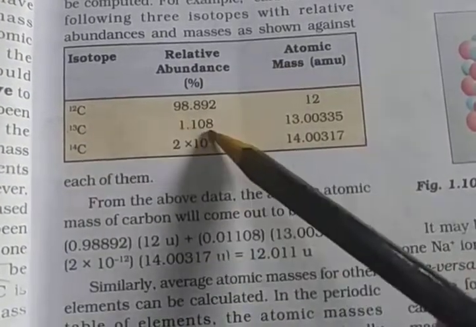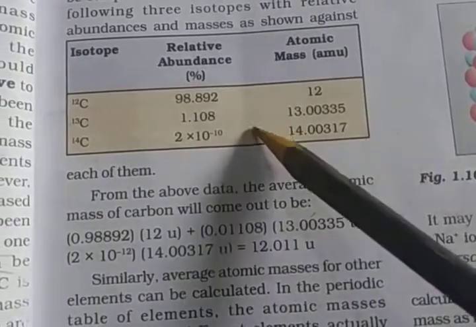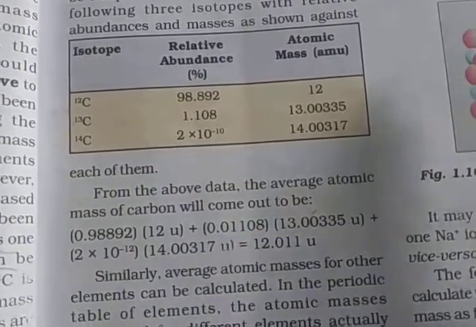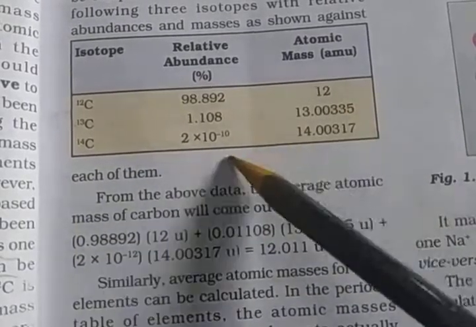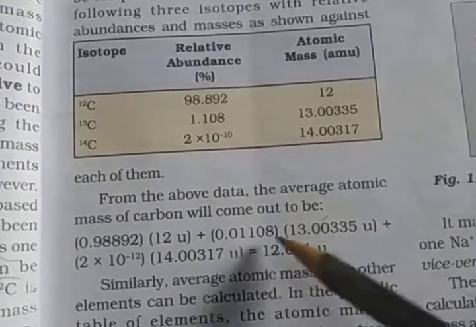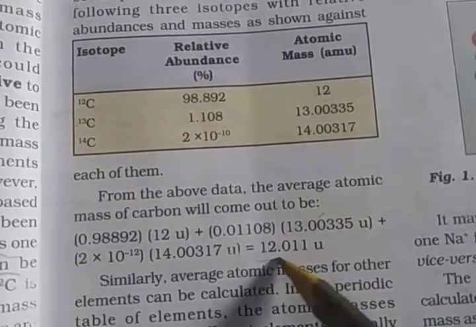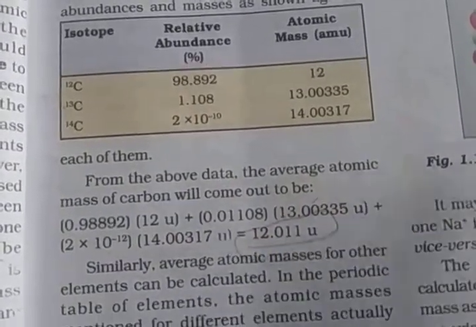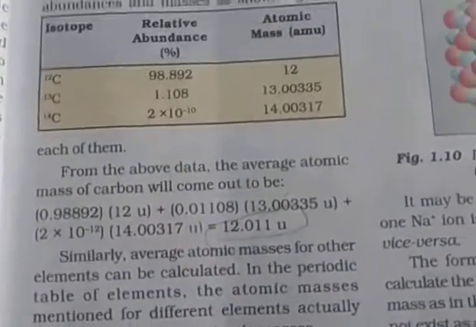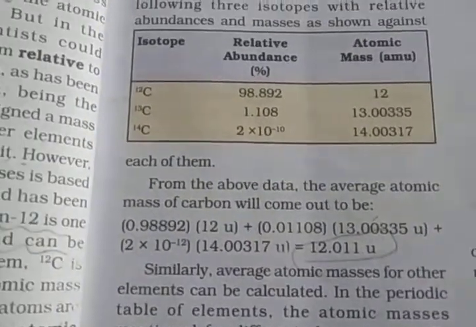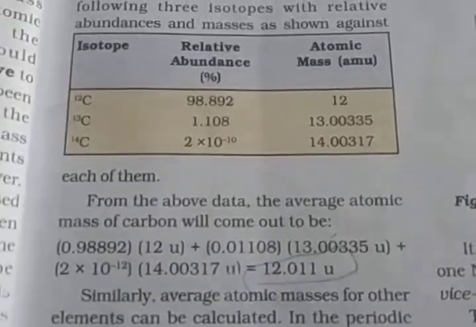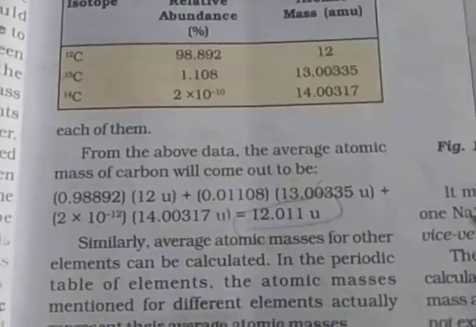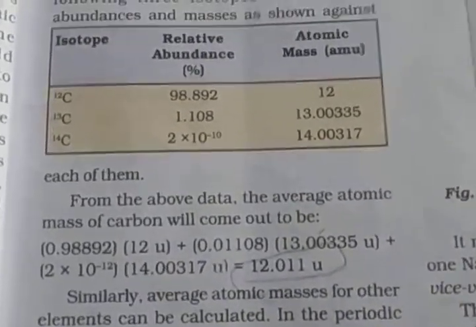Then for carbon-13, the relative abundance 1.108 is written as 0.01108, multiplied by 13, and we add them together and calculate. The average atomic mass comes to 12.011 u. So many naturally occurring elements exist as more than one isotope, for example carbon, and we have to find this type of average atomic mass. Clear?